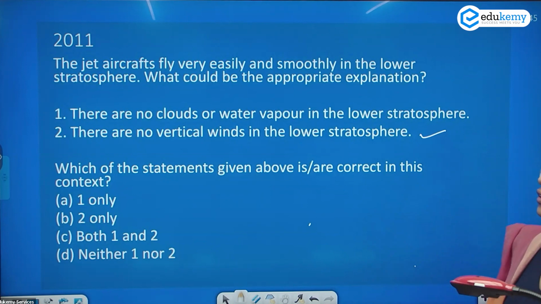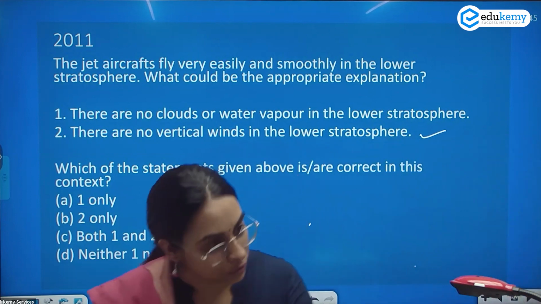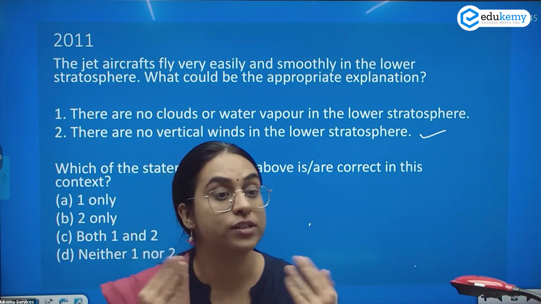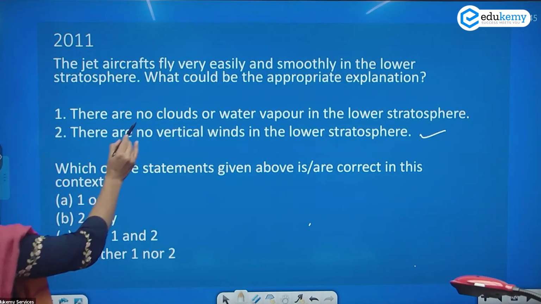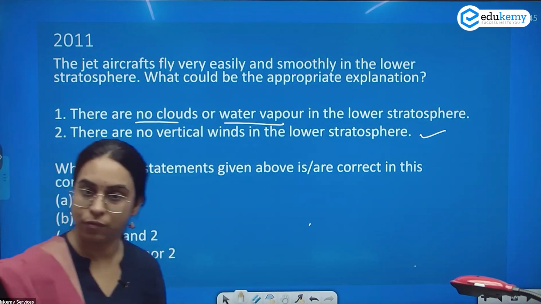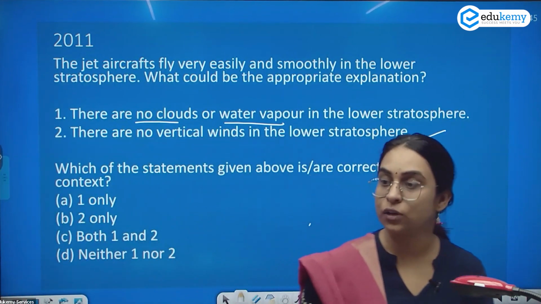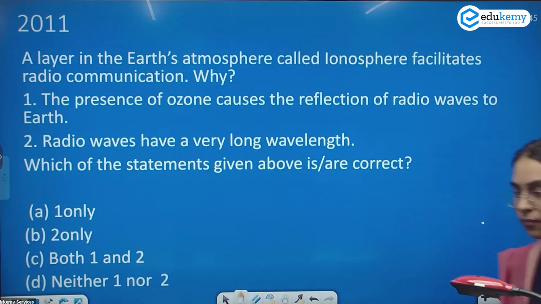There is no doubt about this. All the weather activities, water vapor, clouds, are confined to which layer? The troposphere. So in the lower stratosphere, we do not have any clouds or water vapor. All the weather-related activities, water vapor, clouds, cyclones, precipitation, condensation, are in the troposphere. So your answer is C.